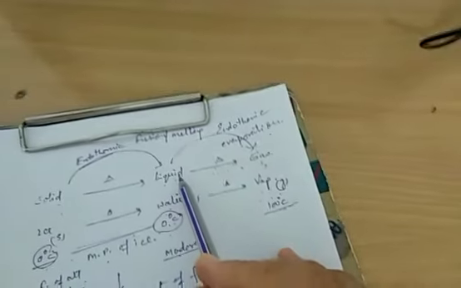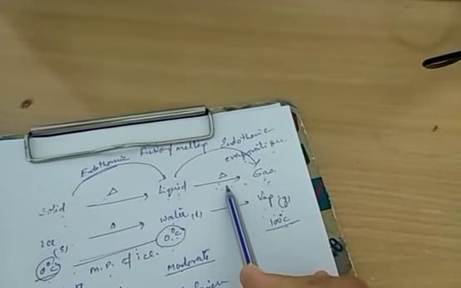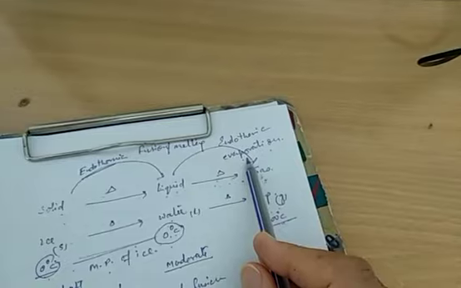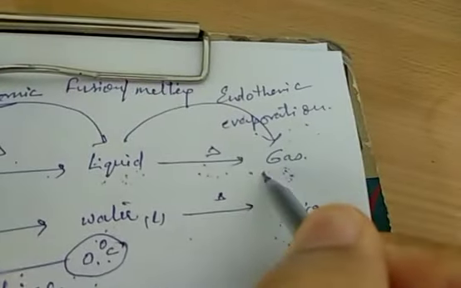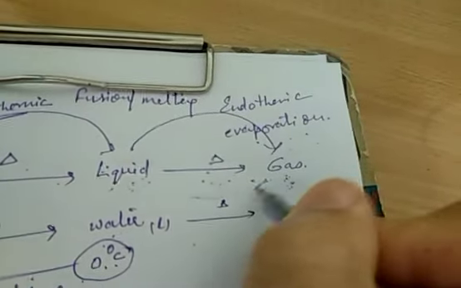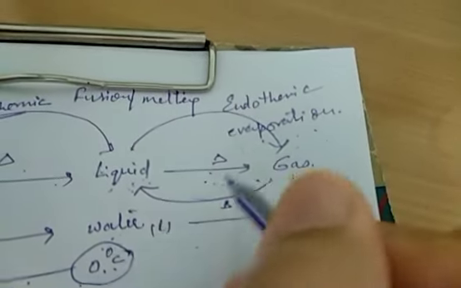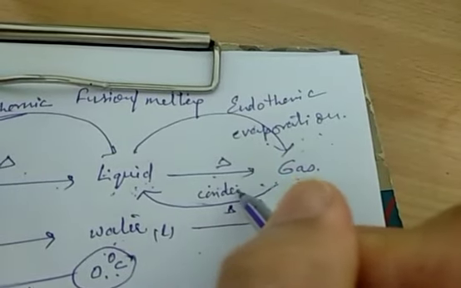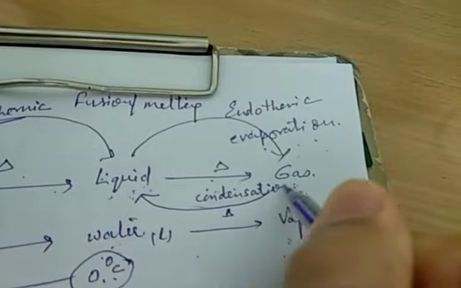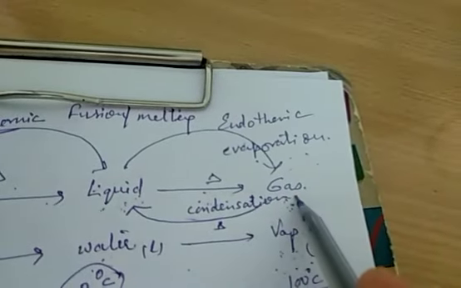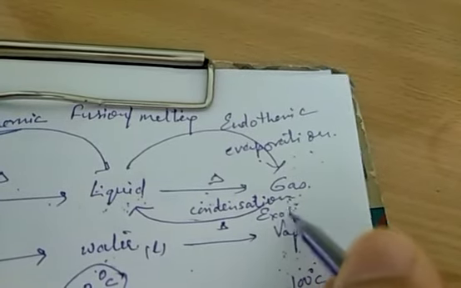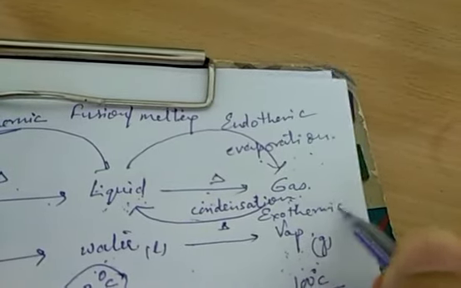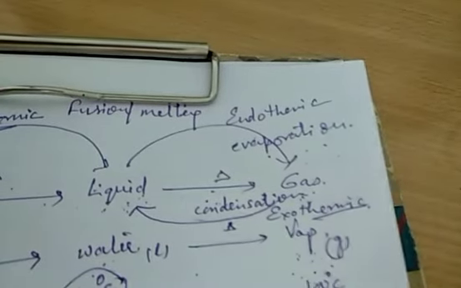And liquid changes into gas by absorbing energy. It's also an endothermic process, and the process is known as evaporation. Now, gases change into liquid. This process is known as condensation. And it will happen when you cool down the gases, when you decrease the temperature. So energy is released, hence it is an exothermic process.